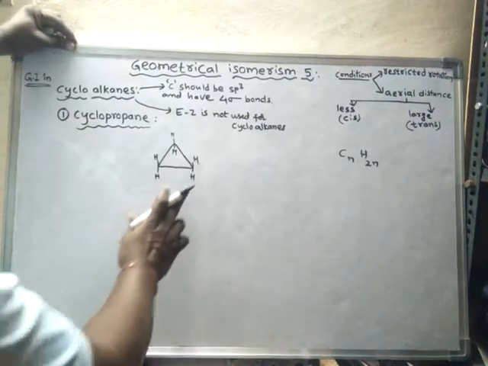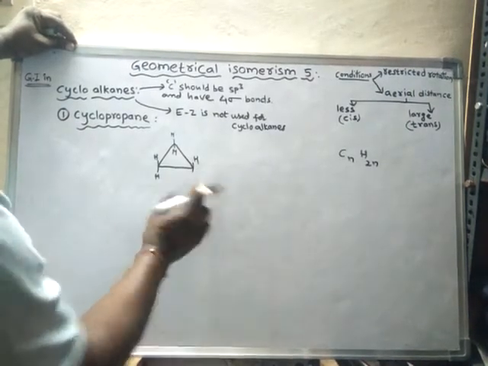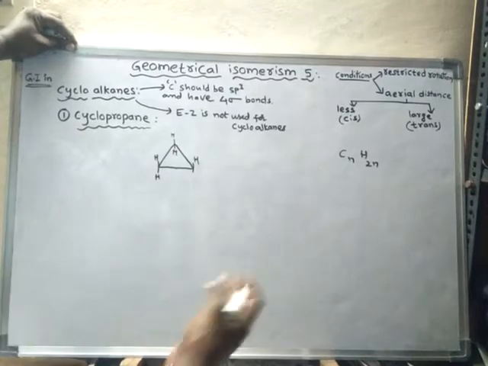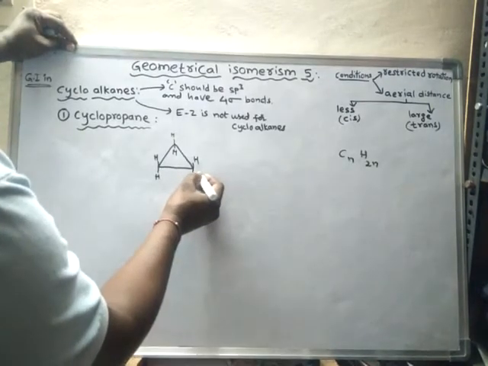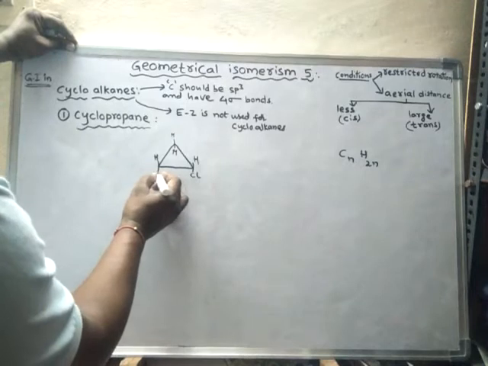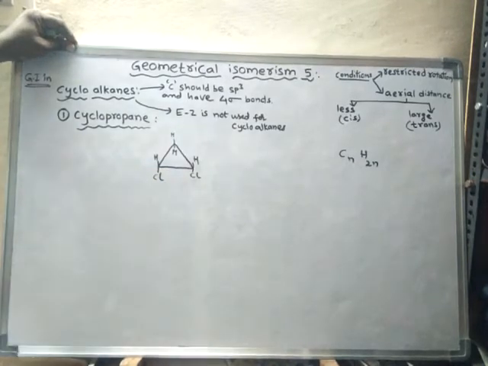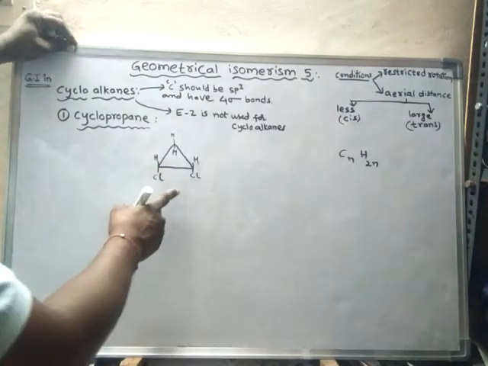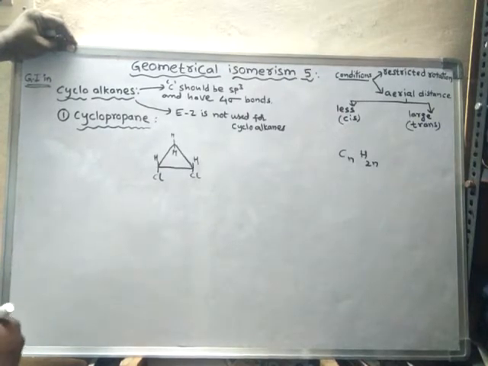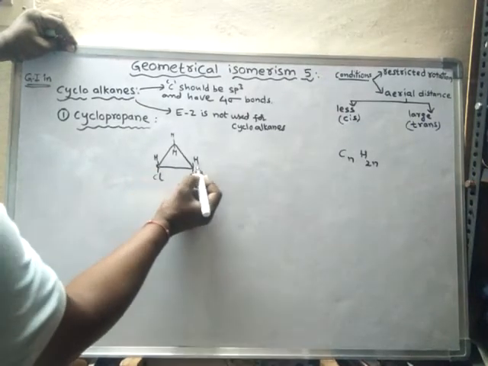Suppose two hydrogens are replaced by some other groups like chlorine, like this. Then this is a compound. Look here, this is one carbon, this is another carbon.